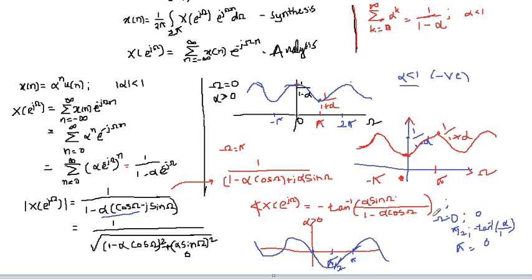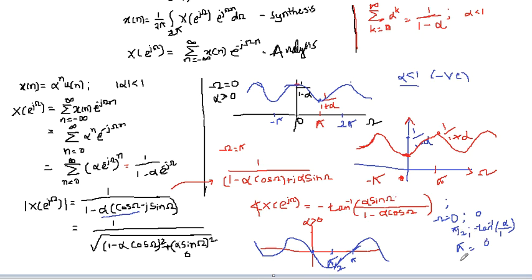When omega is pi by 2, we get alpha into sine of pi by 2, which is nothing but alpha, and cos of pi by 2 is 0, so it is just minus tan inverse of alpha. When we take omega equal to pi, again we get 0.